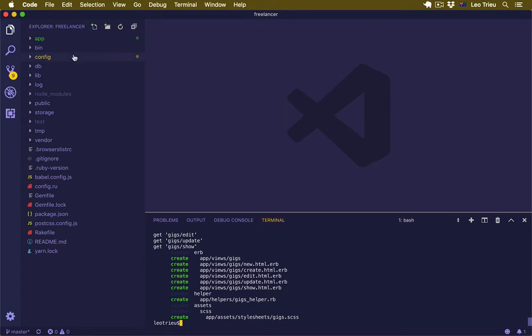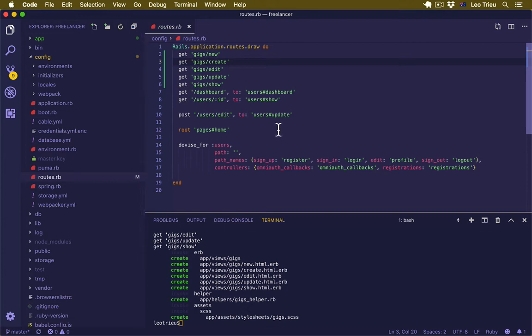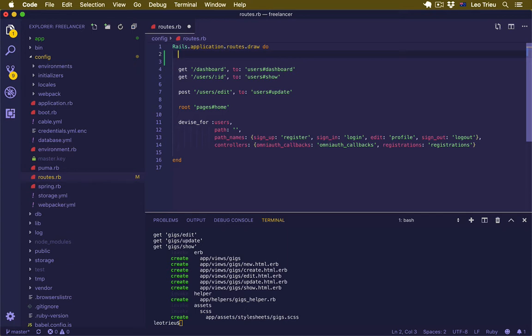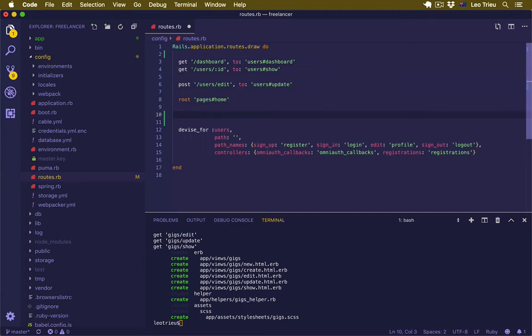Alright, so next up, we're going to open the config routes.rb. And you can clearly see that Rails automatically created this one for us, but we have no need for this one. In fact, I'm going to say resources gigs, just like that. And actually, I'll put this one on the top.